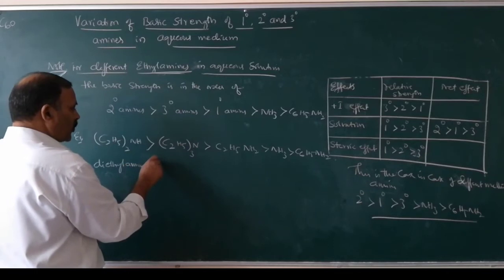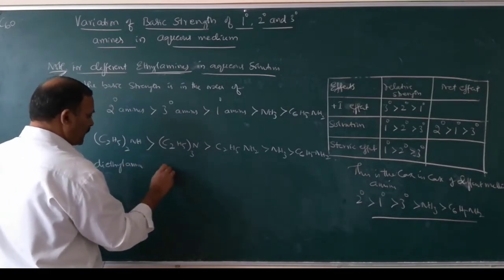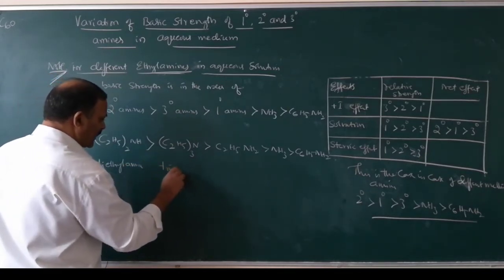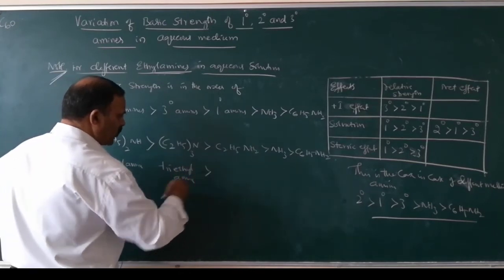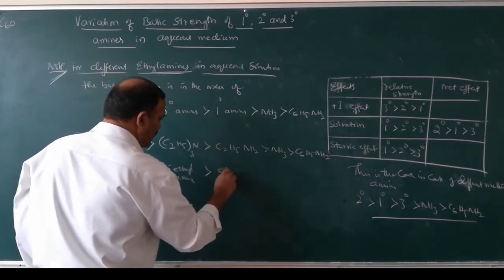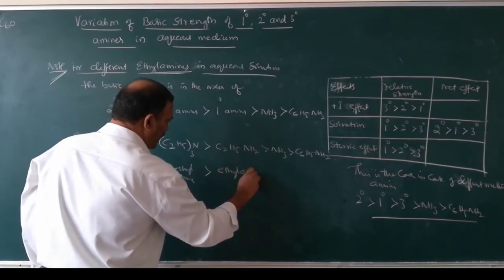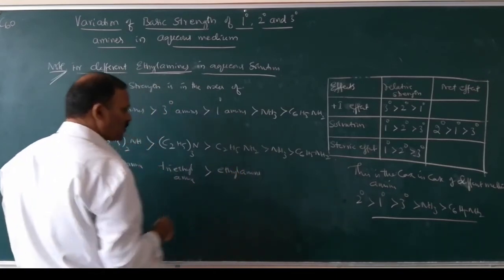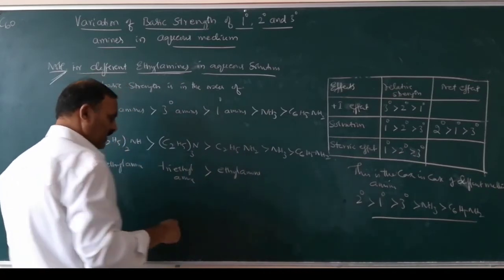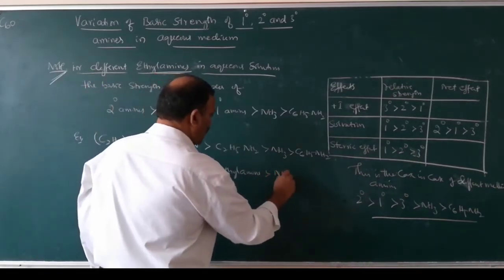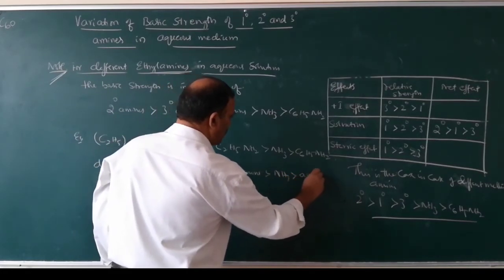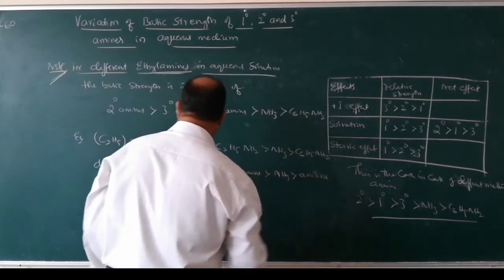Diethylamine is more basic than triethylamine, which is more basic than ethylamine. Ethylamine is also called ethanamine in IUPAC name, which is greater than ammonia, which is greater than aniline.